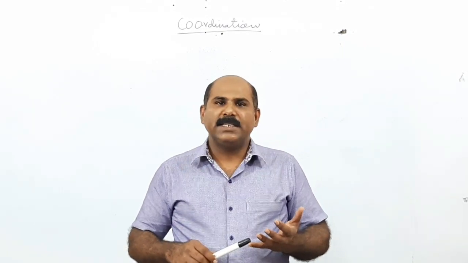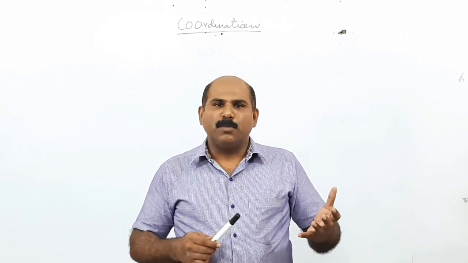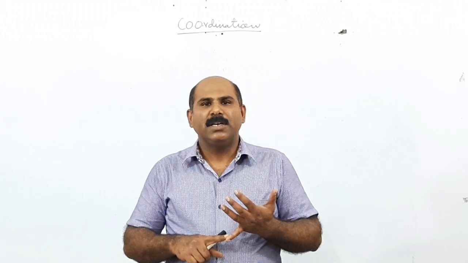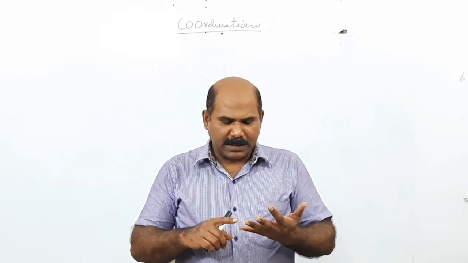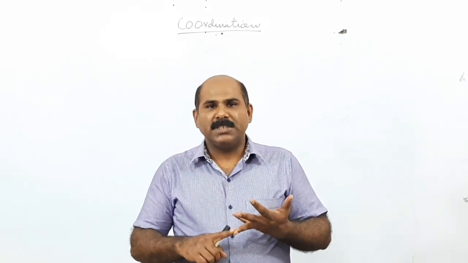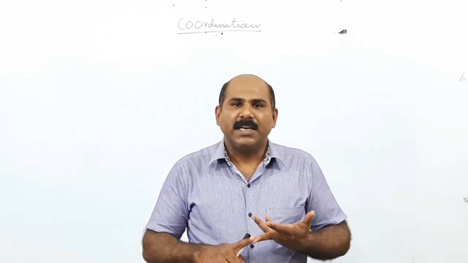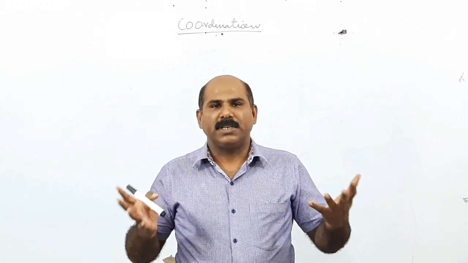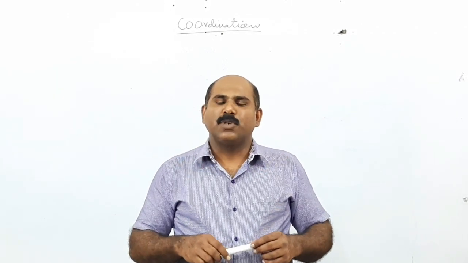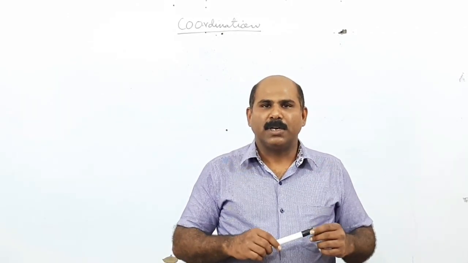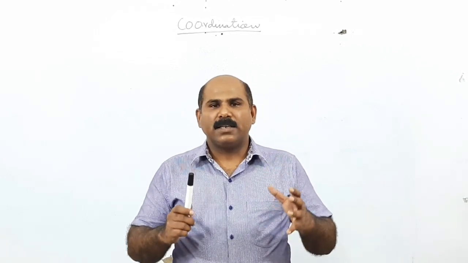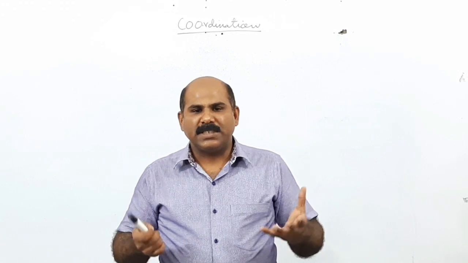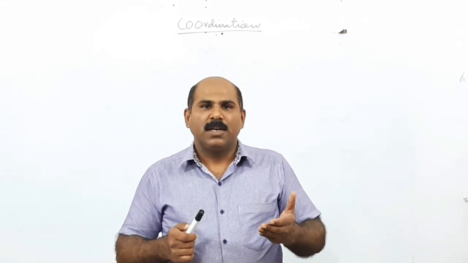This part of the book is composed of three main chapters. The first is called nervous coordination, the second is known as receptors, and the third is called the endocrine system, in which different types of hormones are included. So to understand the concept of coordination, we must know what coordination basically means.